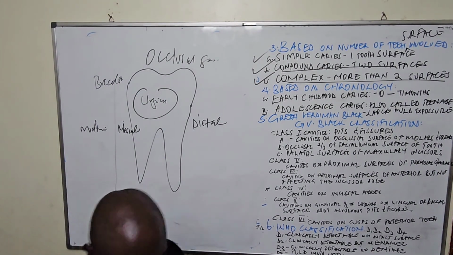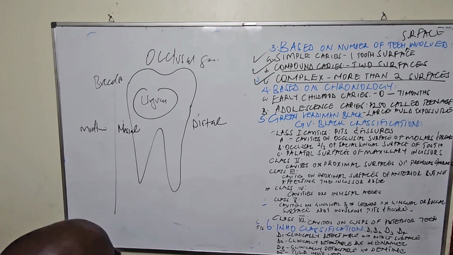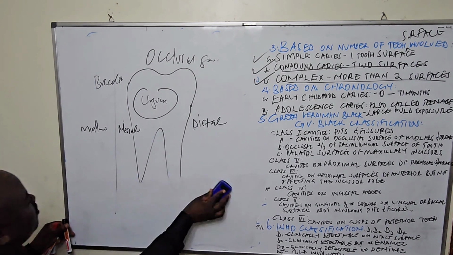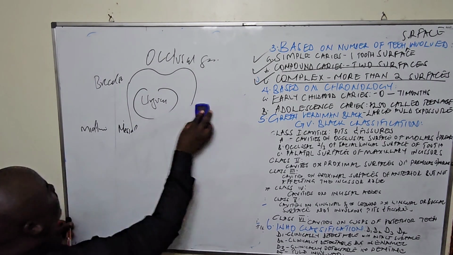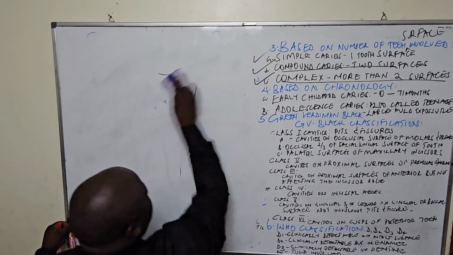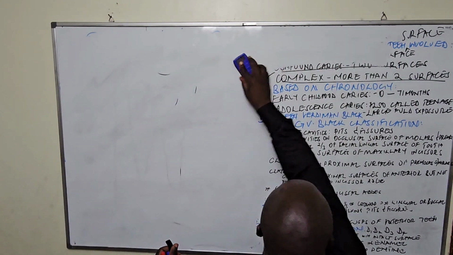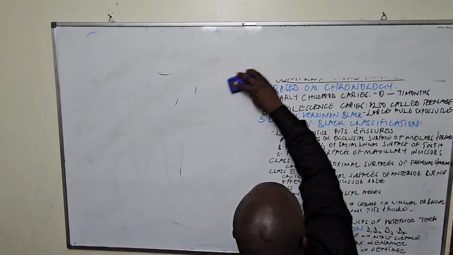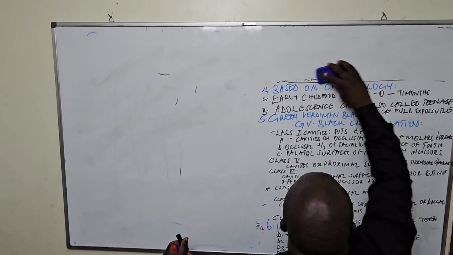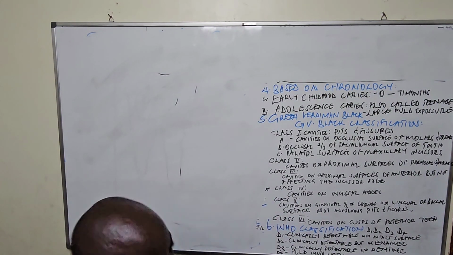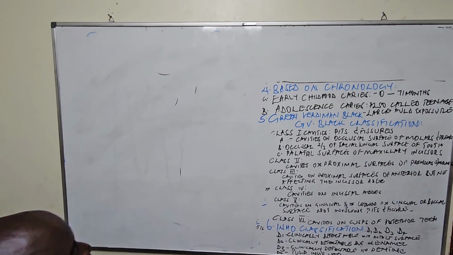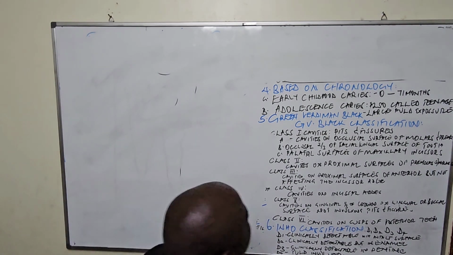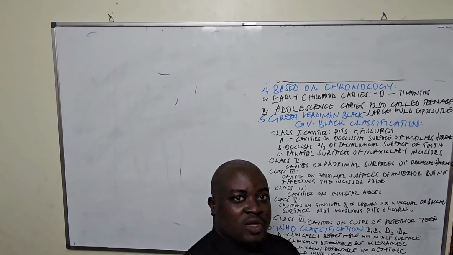We also have another classification, number 4, according to coronation. Based on coronation, we have what we call early childhood caries.